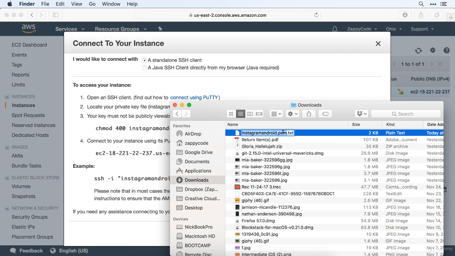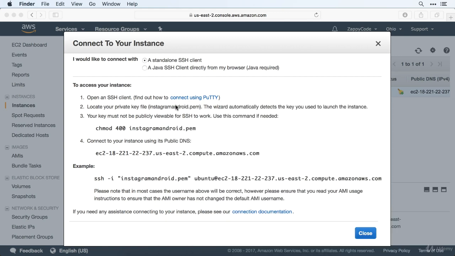So I'm going to remove just the .txt on the end of our downloaded file, and in fact, we're going to keep that as .pem, and I'm going to go ahead and move that to my desktop so I can easily access that. Okay. So once we have that in place, we're just going to go ahead and follow the instructions that we have here. So again, remember, you're going to have to tweak this according to your situation.